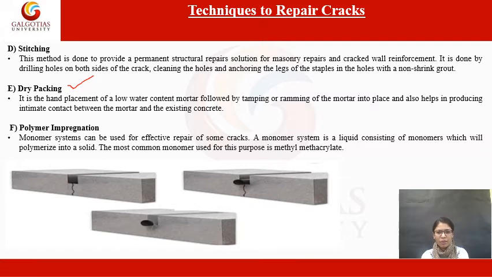The most common monomer used for this purpose is methyl methacrylate. And this image you are seeing is the image for stitching which we discussed first. See, drilling holes on both the sides.